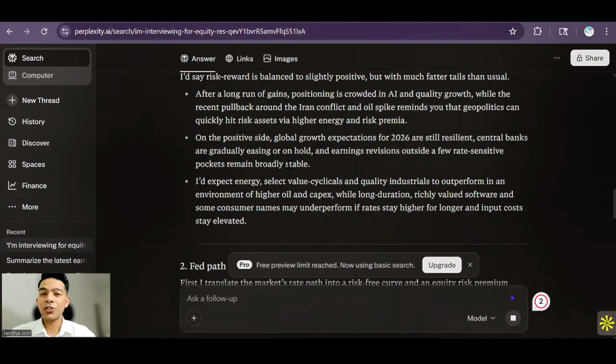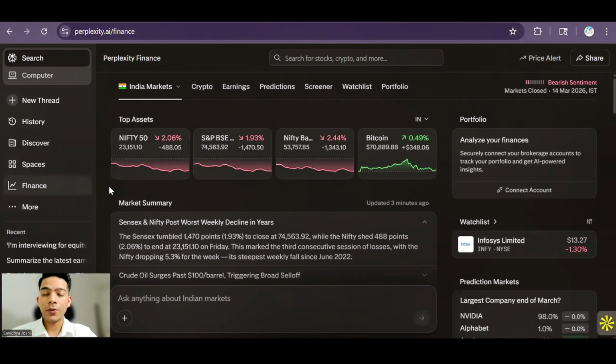And this is something which is a game changer, especially if you really want to crack and get into the field of finance, but you don't know what kind of questions and what you should exactly prepare. You can leverage Perplexity Finance to create a good system for you. Every day you can go see the news, what is going on in the market, do deep research for particular companies that you like, and prepare yourself for the interview if you are looking for different roles, particularly equity research and investment banking, which ask the latest questions that are going around in the market. They will not ask just the technical questions that are in the book. They expect that the candidate is reading the news every day.